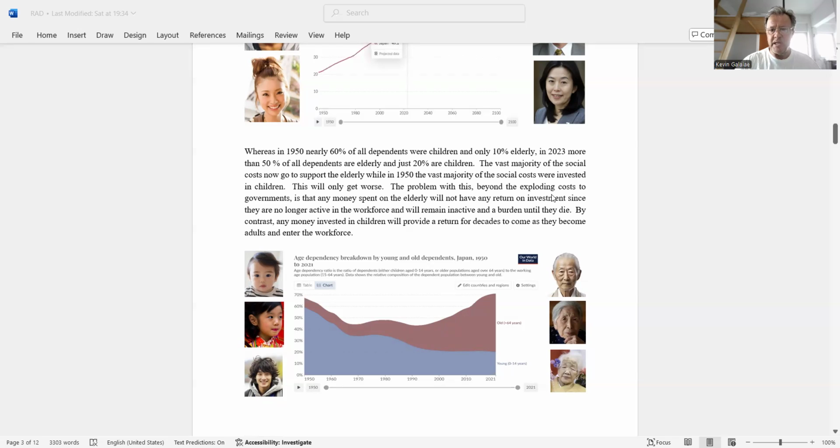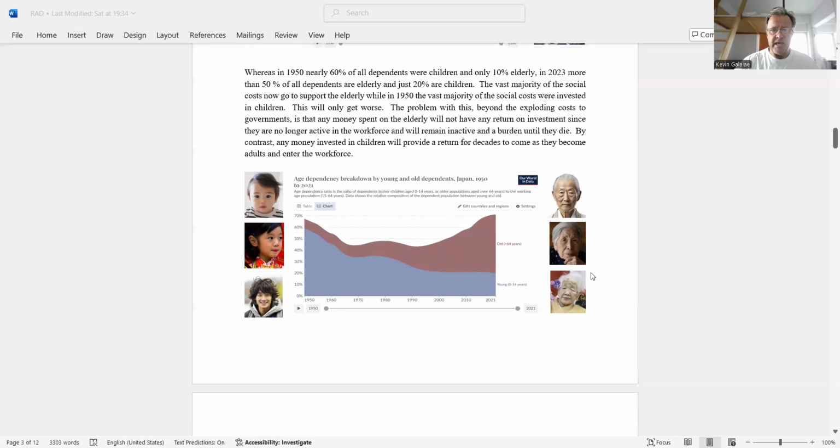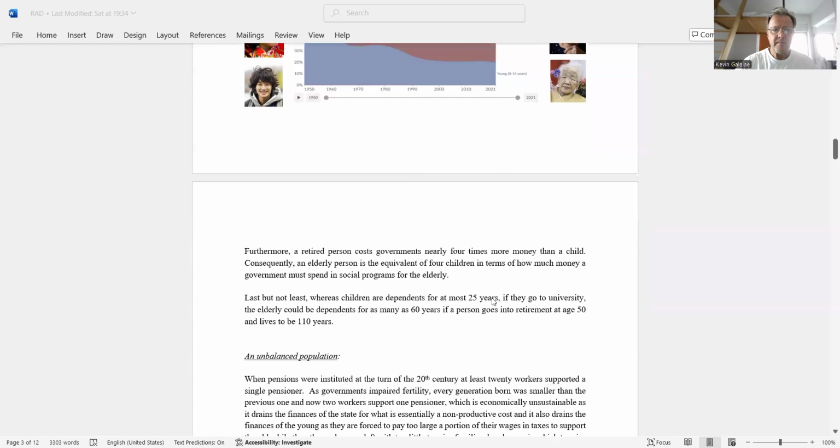The problem with this, beyond the exploding costs to governments, is that any money spent on the elderly will not have any return on investment, since they are no longer active in the workforce and will remain inactive and a burden until they die. By contrast, any money invested in children will provide a return for decades to come as they become adults and enter the workforce. So this is the age dependency breakdown. As you can see, in 1950, very few elderly, lots of young people. Now it has completely reversed. Lots of old people, very few young people.